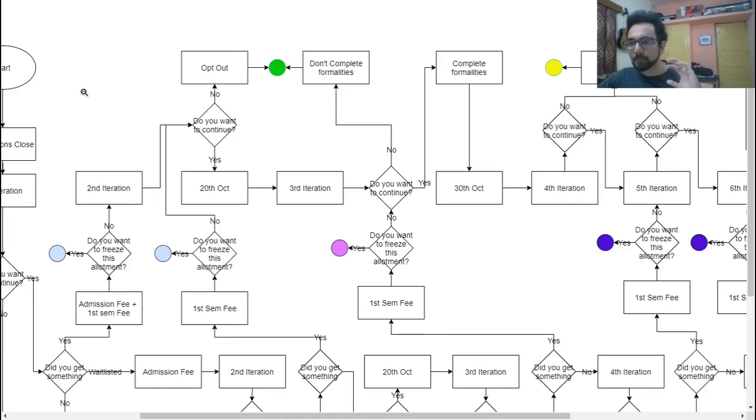But if there is something that you had missed, and you are able to use freezing in some way so that the error in your preference list is rectified, then only you should consider freezing. So consider freezing as a very rarely used kind of option. Don't rush to use it. Think over it very carefully if you do choose to freeze, and if you have already filled your preferences correctly, don't even bother about the freezing option. You can just ignore it.